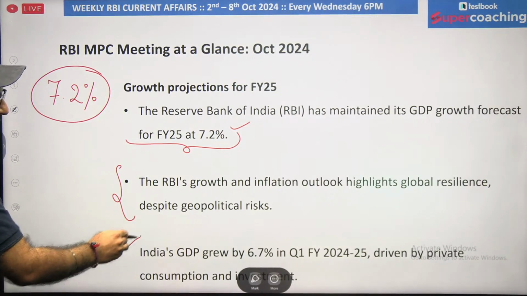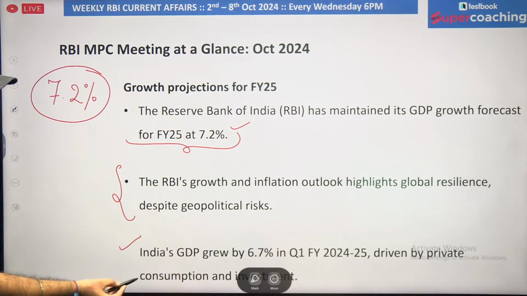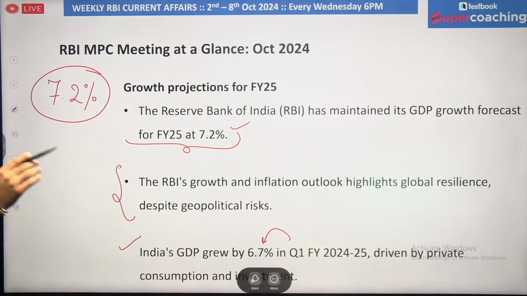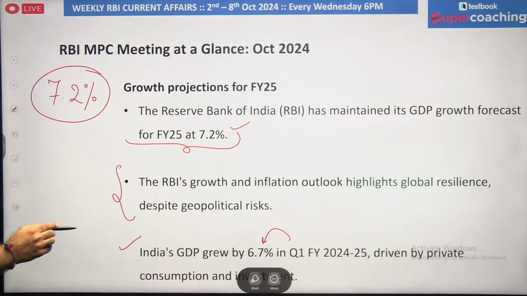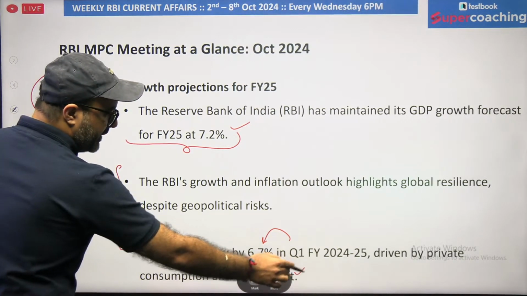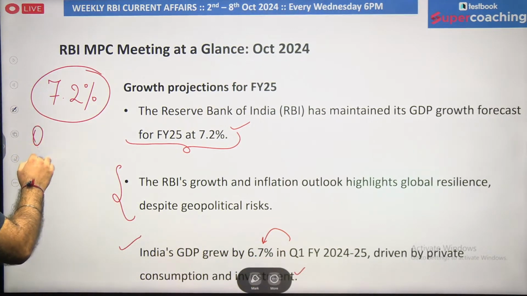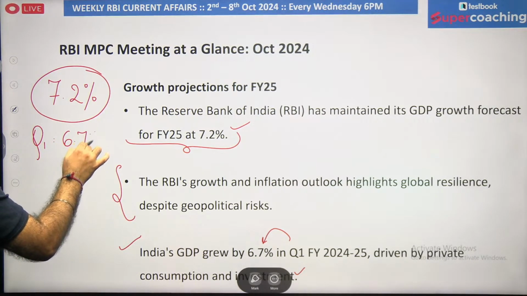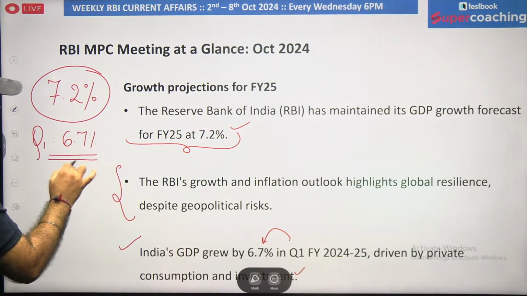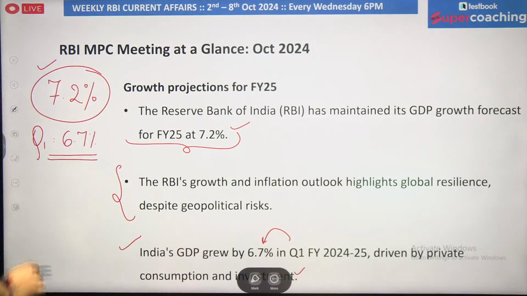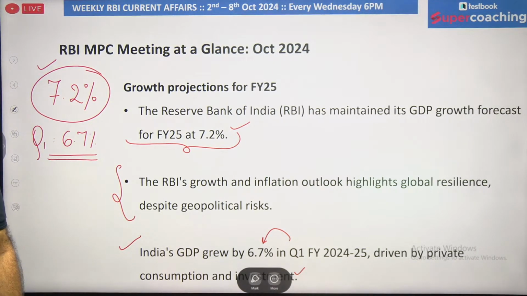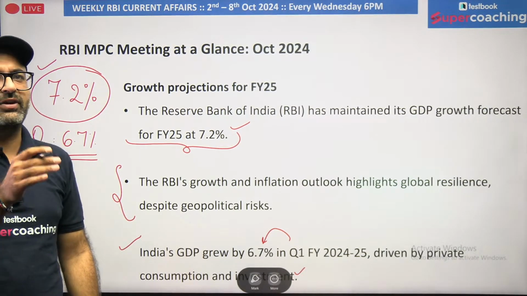India has witnessed a growth of 6.7% in the first quarter of 2024-25, which is majorly driven by private consumption as well as investment. So if someone asks you, in the first quarter of financial year 2024-25, what is the GDP growth? It is 6.7%. But the entire financial year estimate is 7.2%, as presented by RBI in its latest monetary policy.